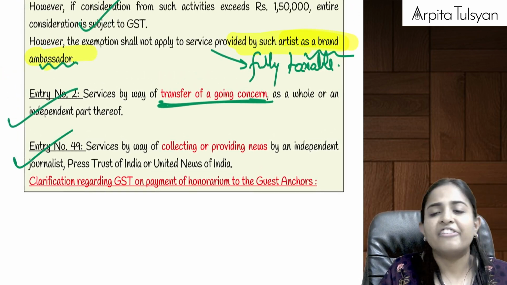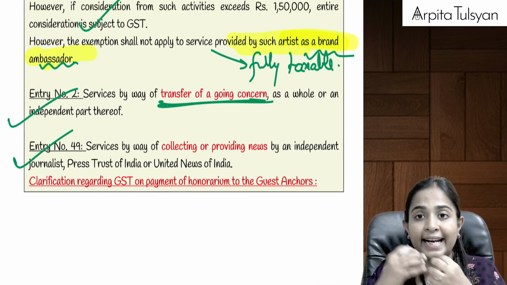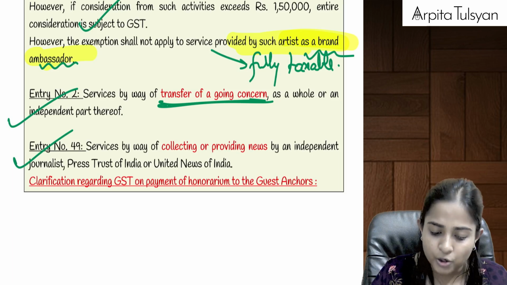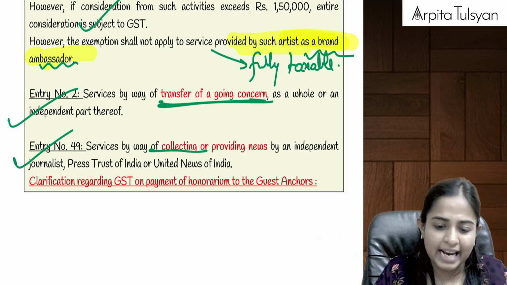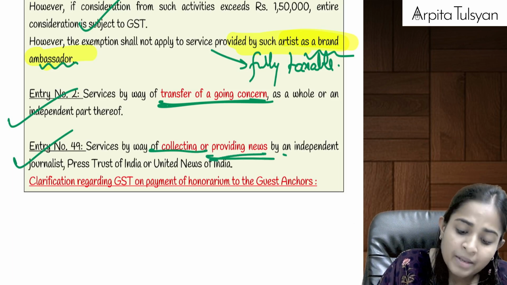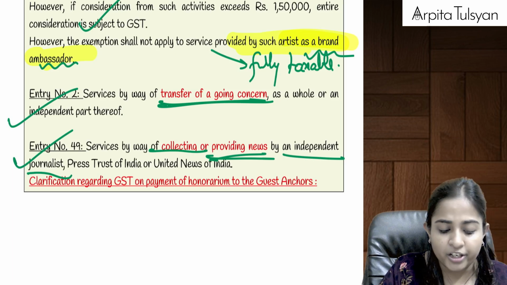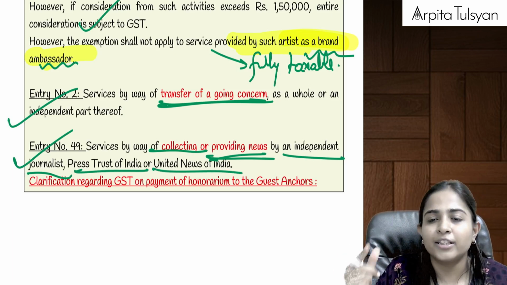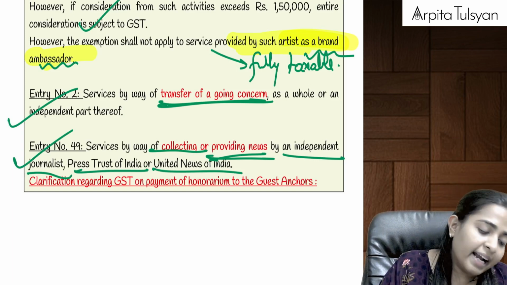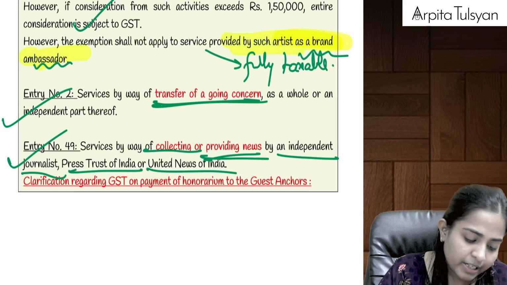Then if I am providing the services of collecting the news, the ground reality, and providing the news, if this is done by an individual journalist, Press Trust of India or United News of India, can we say that by distributing the news they are going to get the consideration? That will be totally exempted from GST, right?